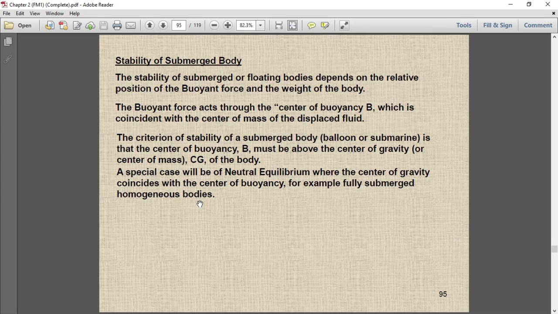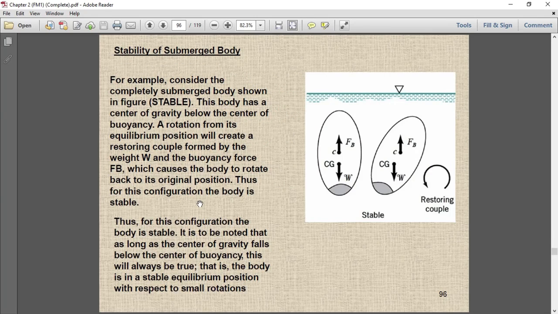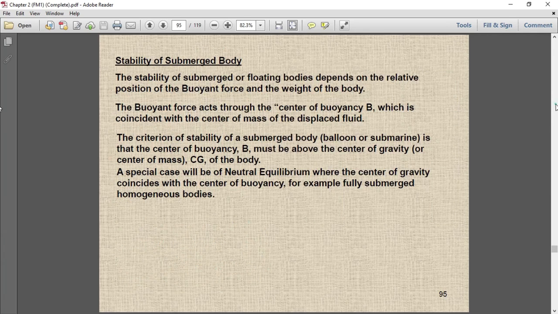Now let's see the condition of stability in a submerged body. Here you can see this is the case of a stable submerged body. So what is the condition of a stable submerged body? As I said earlier, the condition of stability is that the center of buoyancy must be above the center of gravity.